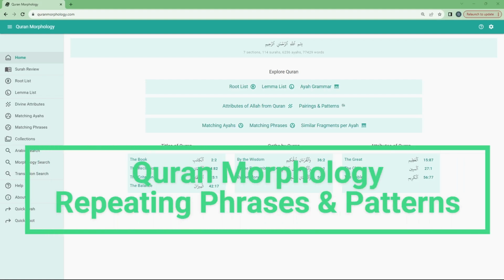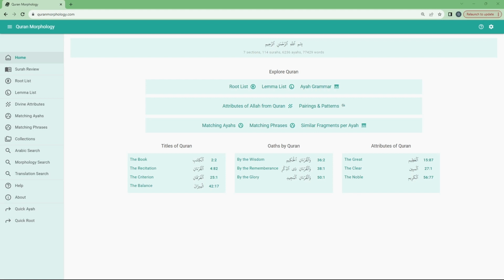Bismillahirrahmanirrahim. This is part 5 of the Introduction to the Quran Morphology website. Today we are going to take a look at repeating phrases across the Quran.